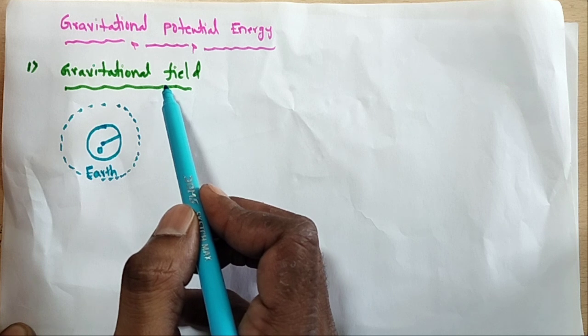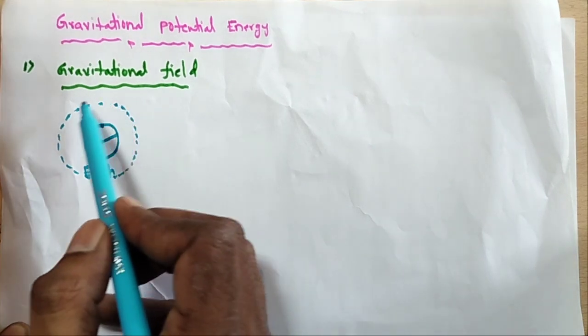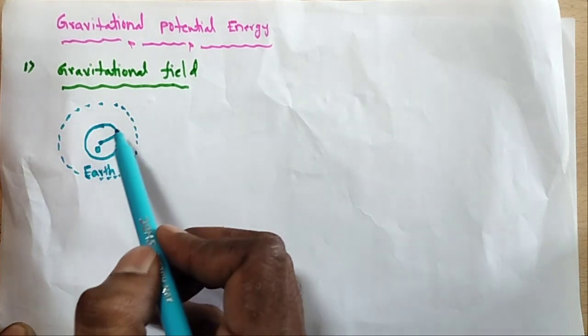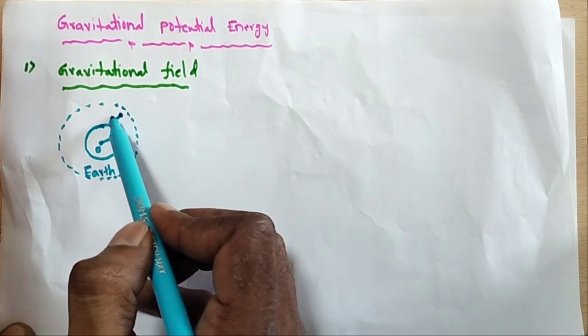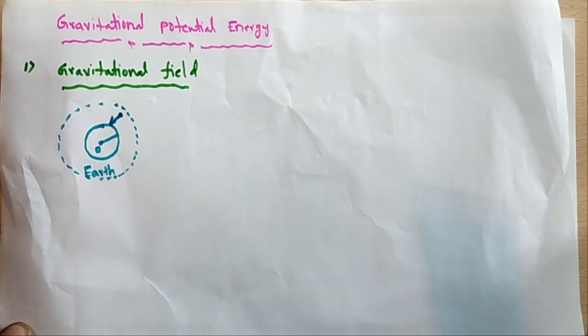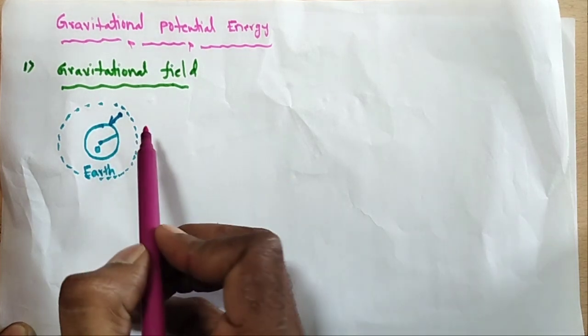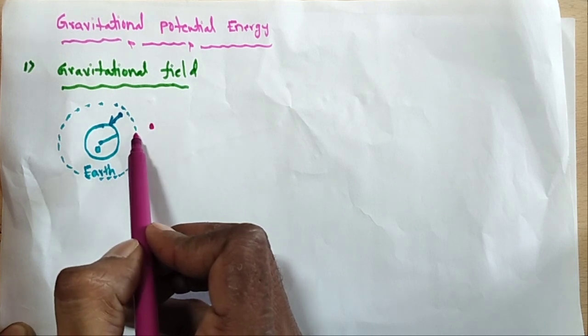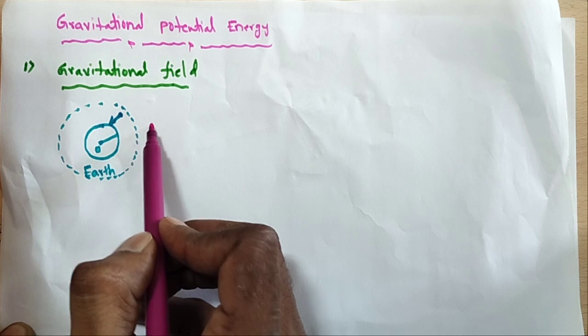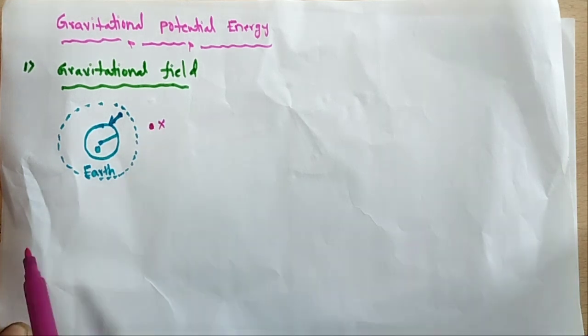What is the gravitational field? The space around a gravity. In this space, objects always fall towards the gravity. In this space, an object is 100% attracted by the gravity. Suppose a particle is there, where there is no gravitational field, then this particle is not attracted by the gravity.